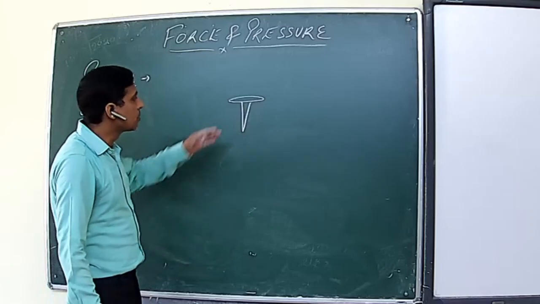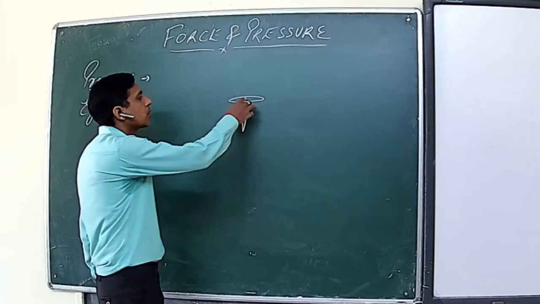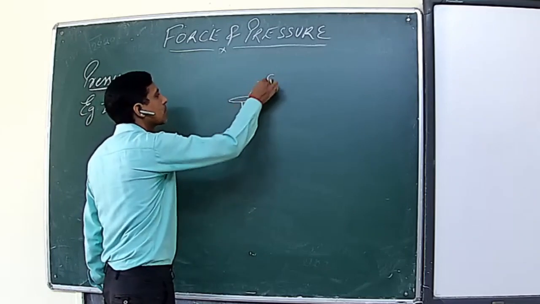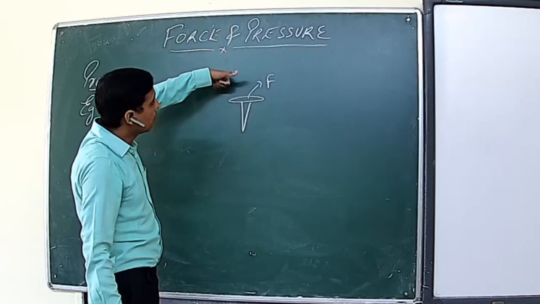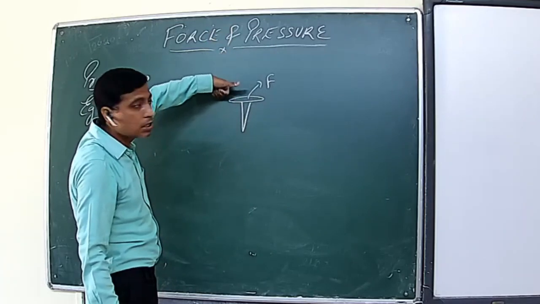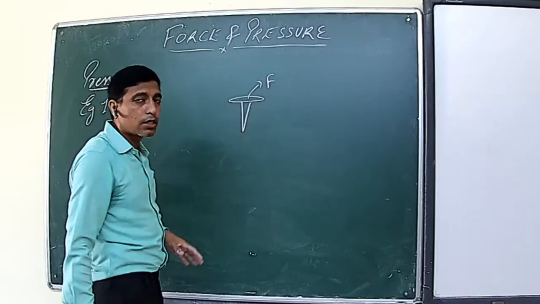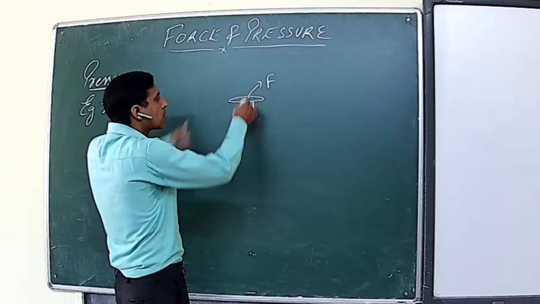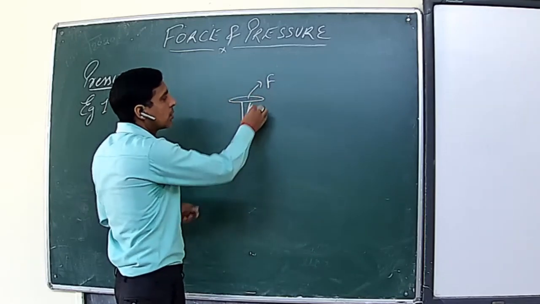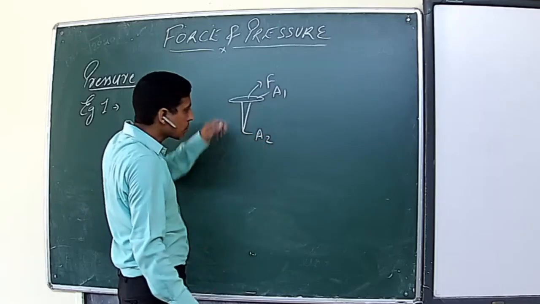Whenever you use this to fix paper, you always exert the force at this end with the help of your thumb. Whenever we want to fix this nail, we exert the force with our thumb on this broader end, and this pointed end is supposed to get fixed inside the cardboard or a wall. The reason is, whenever you exert a force, let the broad area be A1 and the pointed area be A2.